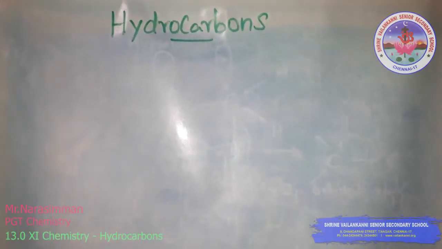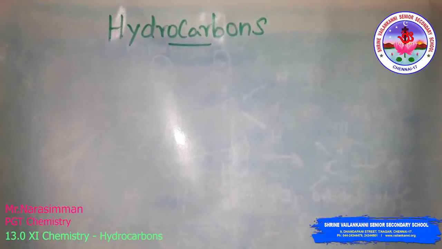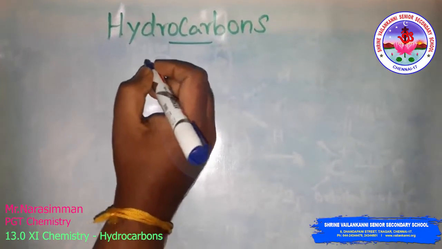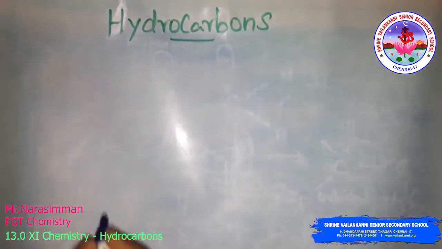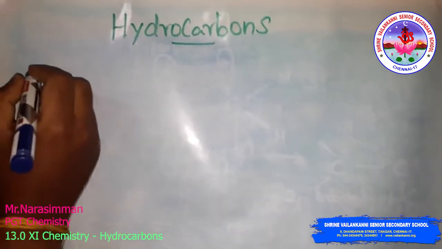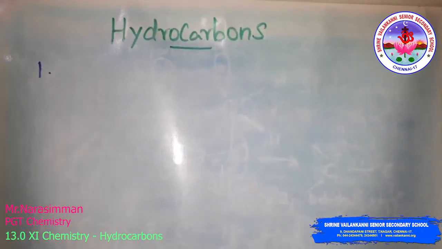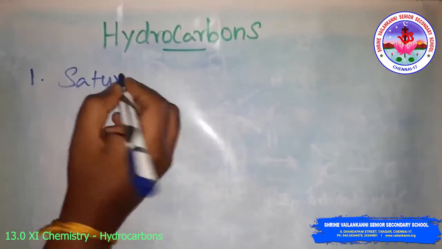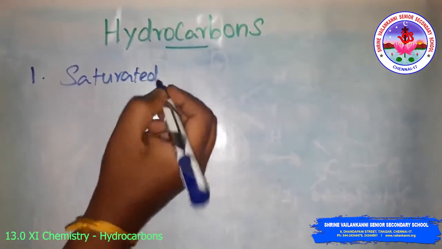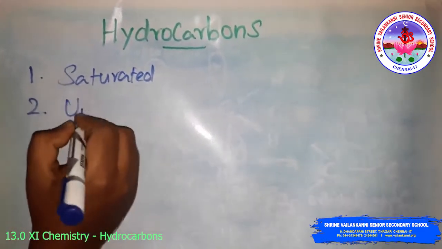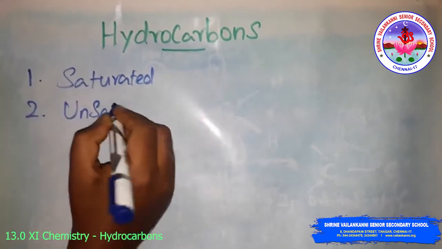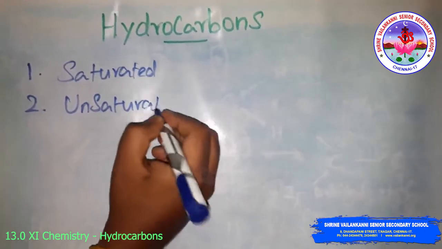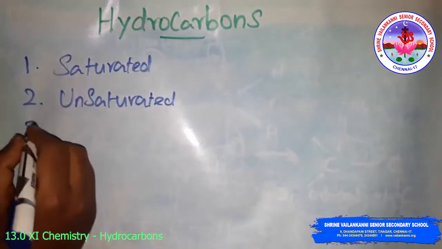Hydrocarbons, the new lesson. Compounds that contain only carbon and hydrogen are simply called hydrocarbons. The hydrocarbons are classified into three types: one is saturated hydrocarbons, the second one is unsaturated hydrocarbons, and the third one is aromatic hydrocarbons.